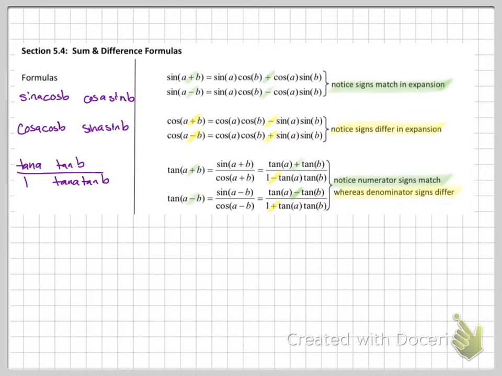So the song goes like this. Ready? Sine, cosine, cosine, sine, cosine, cosine, sine, sine, tan, tan, 1 tan, tan. And that helps you remember which trig function it is. And then you need to remember sine, same symbol; cosine, opposite symbol; tangent, same on the top, opposite on the bottom.